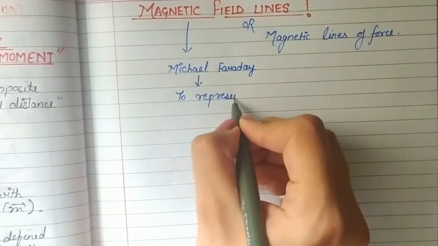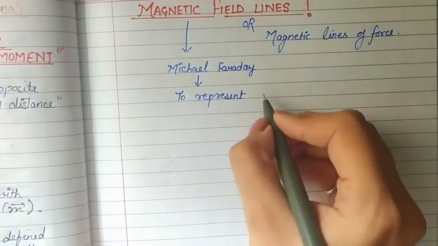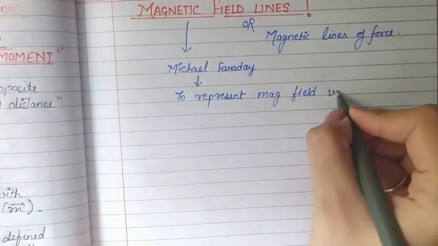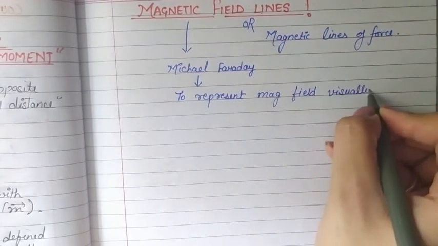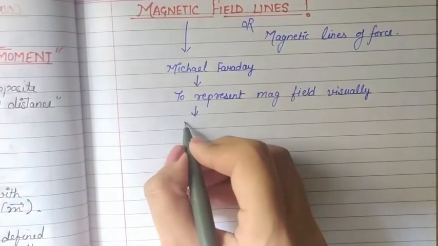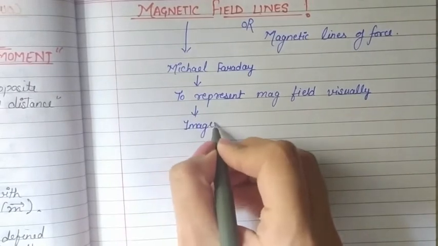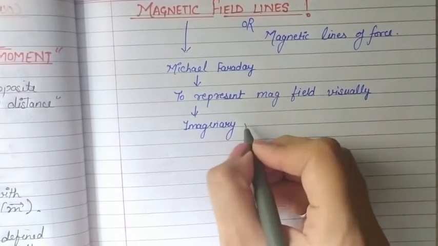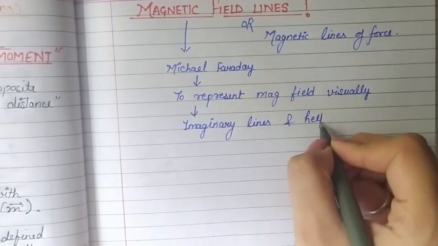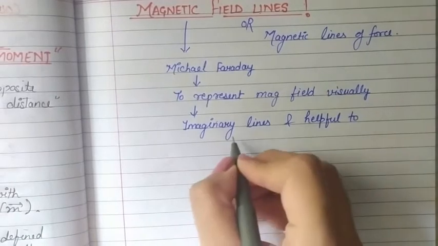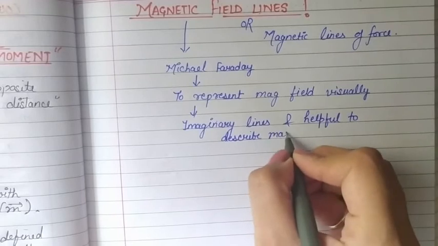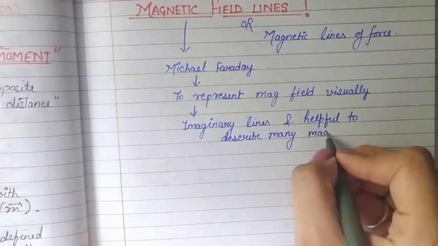With the help of magnetic field lines, we can represent the magnetic field in a region visually, and these don't exist really, but these are imaginary lines, helpful to describe many magnetic phenomena.